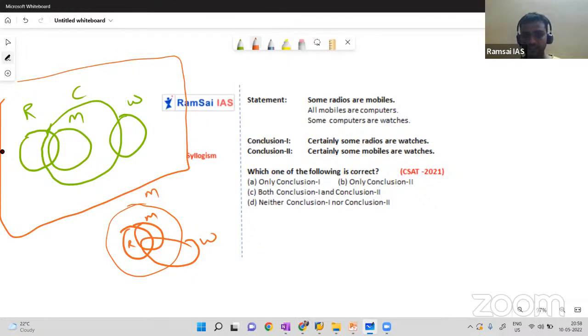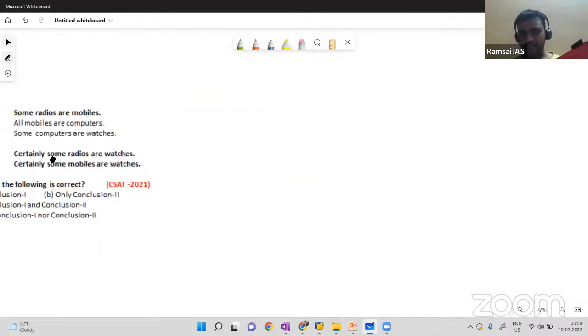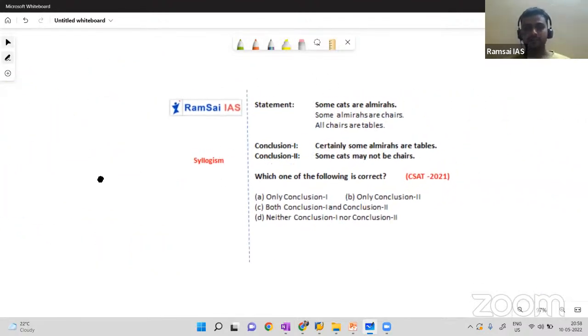First conclusion: certainly some radios are watches. Not possible here. Possibility is there but not guaranteed, so I'll not go with this. Certainly some mobiles are watches. Possibility is there, but not guaranteed here also. So I'll not go with the second conclusion. So ultimately, I'll go with option D. As these are direct conclusions, I'll say no, it's not possible.